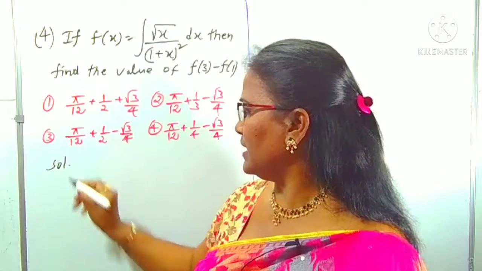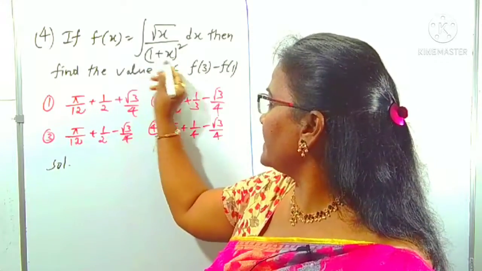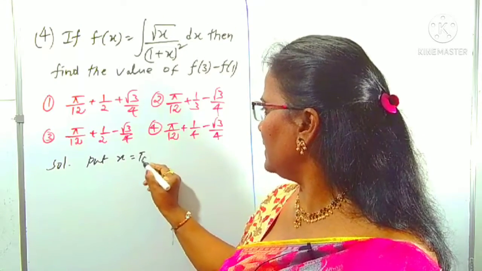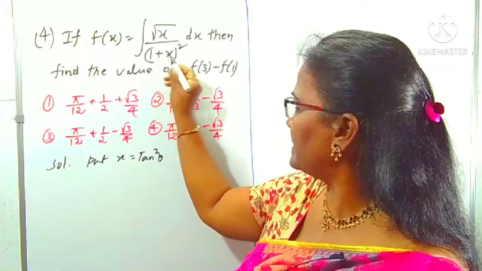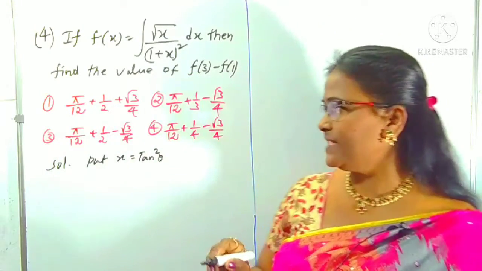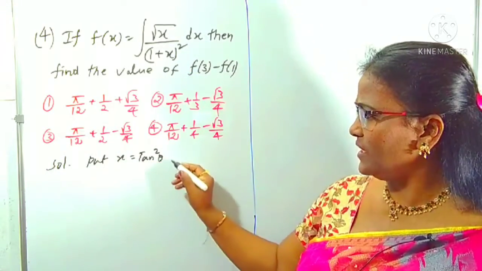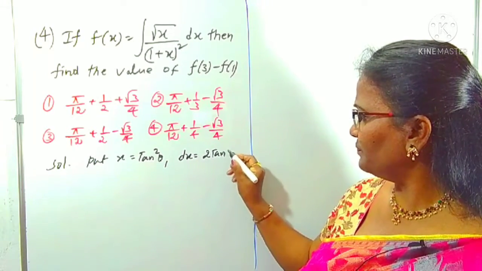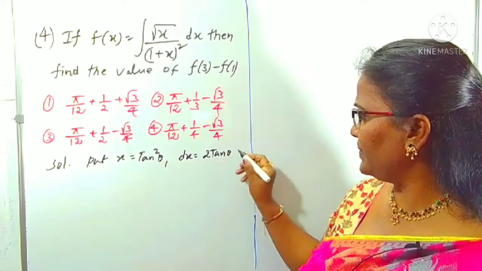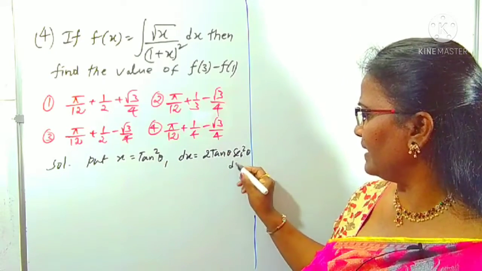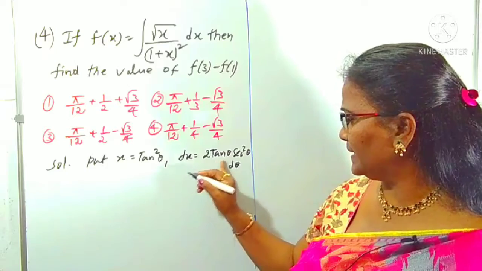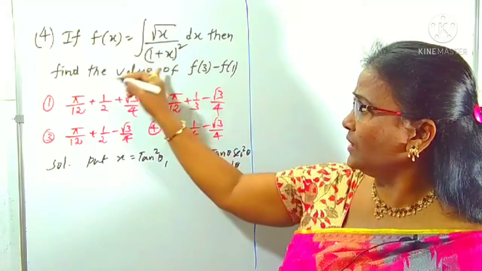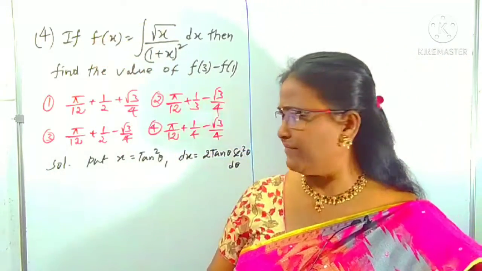So, by the substitution method, I am taking the substitution x is equal to tan square theta. Why am I taking tan square theta? Because you know 1 plus tan square is secant square. That's why I take x equals tan square theta. What is the derivative? dx is equal to 2 tan theta into tan theta derivative sec square theta d theta. In place of dx we can write 2 tan theta sec square theta d theta, and x is tan square theta.